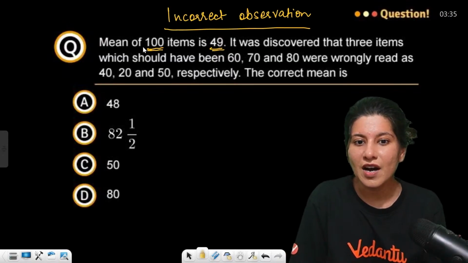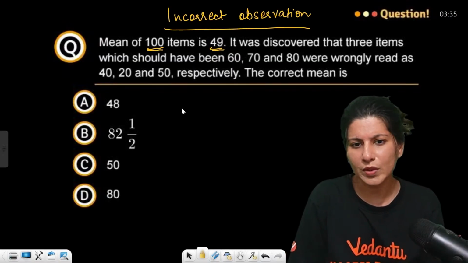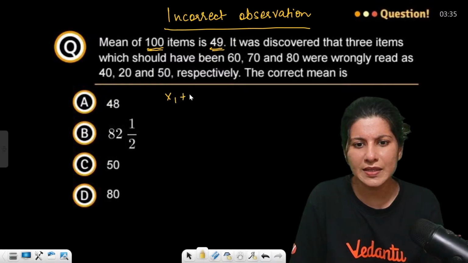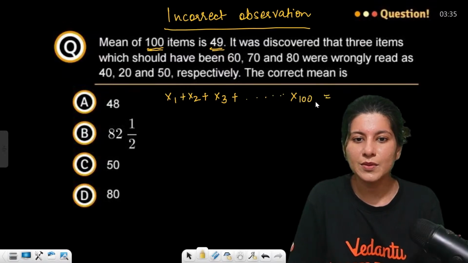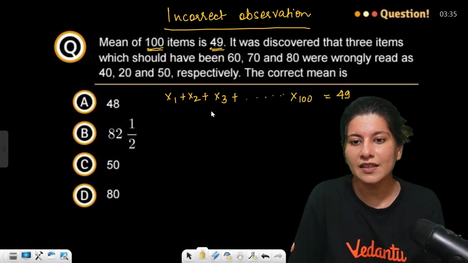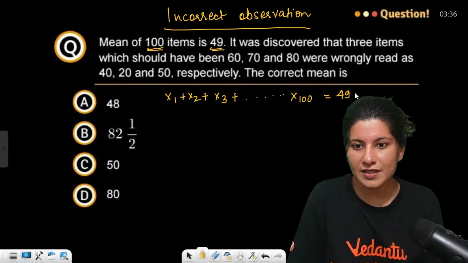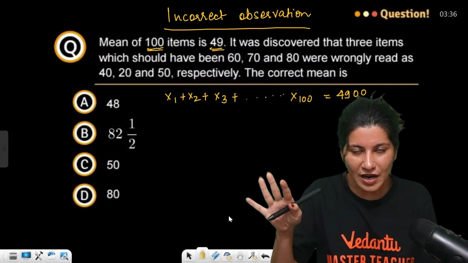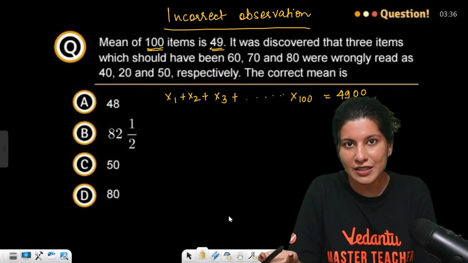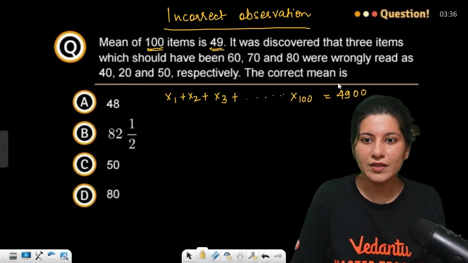The mean of 100 items is 49. That means x1 plus x2 plus x3 and all the way up to x100, upon 100, is equal to 49. Can I just directly write it? The sum of 100 observations upon 100 is 49, so 100 will go over here.